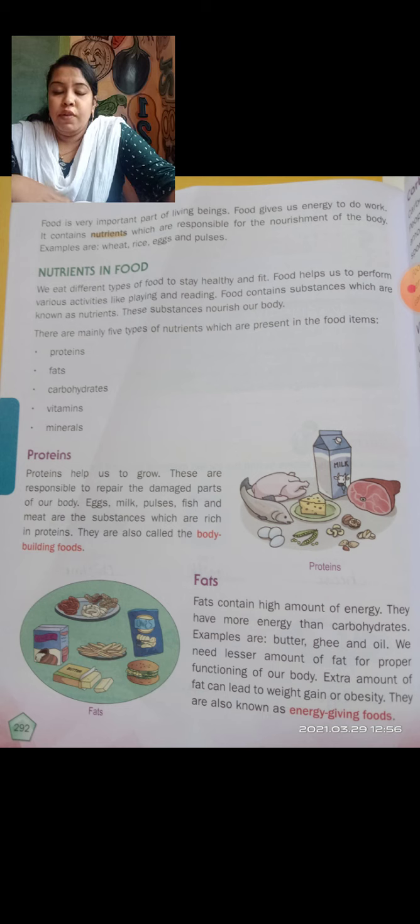Our body will go well. An extra amount of fat can lead to weight gain or obesity. If we take more carbohydrates or more fats, we gain weight, which means weight will be put on. They are also known as energy giving foods. Fat foods and carbohydrate foods, such as butter, ghee and oil, are energy giving foods.